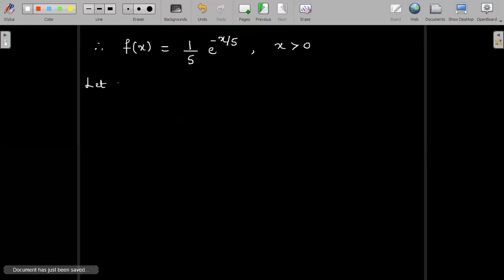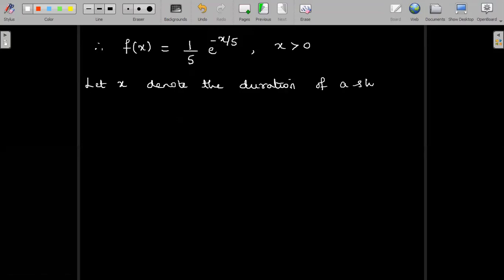And with this, let us assume x denoting the duration of a shower in a town. We are assuming x as the duration of a shower in a town.